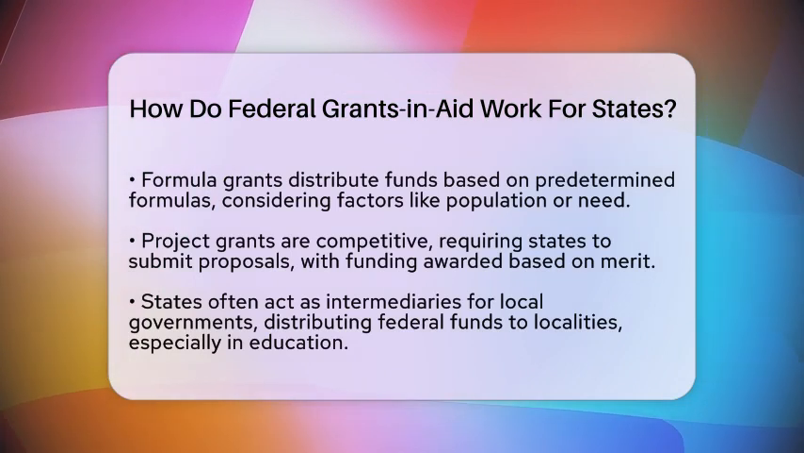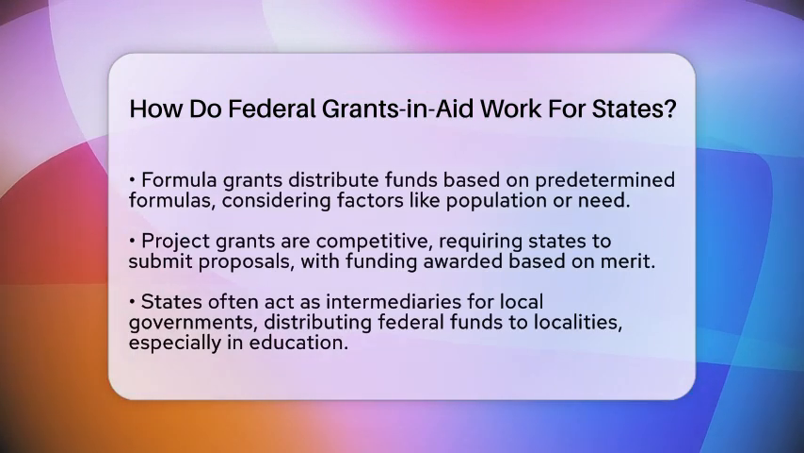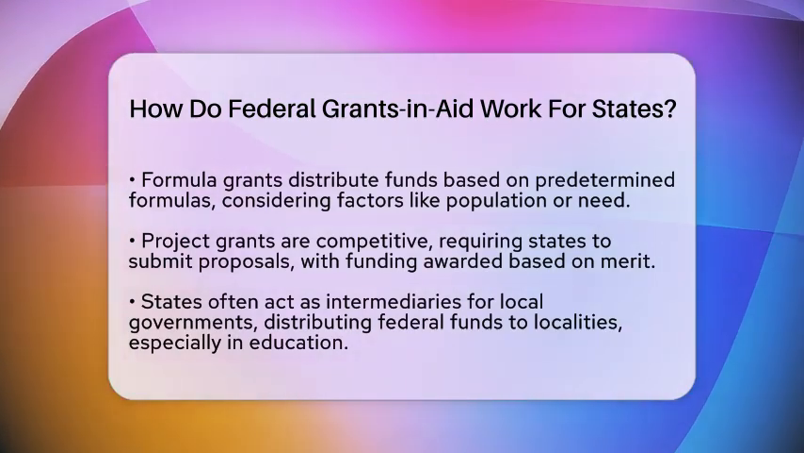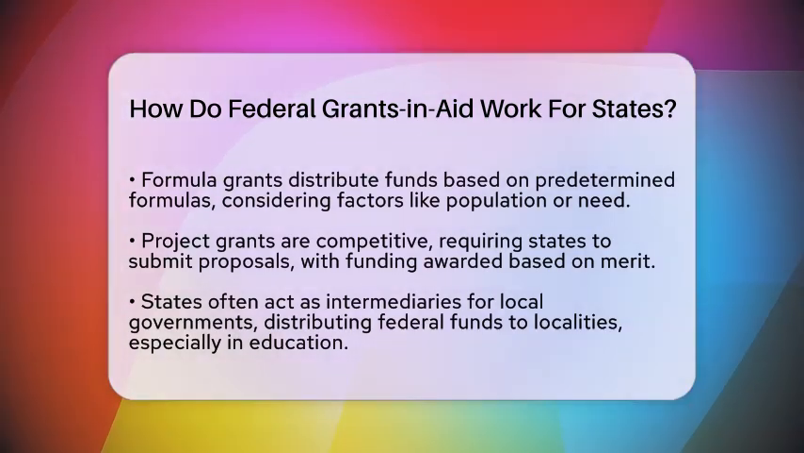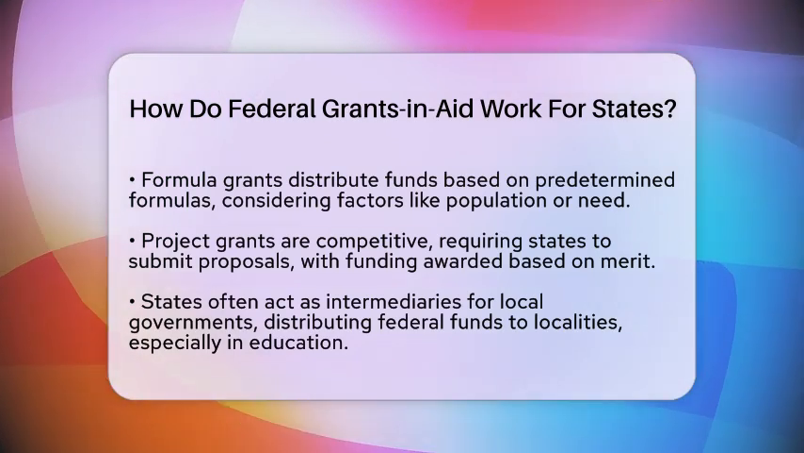When federal grants are meant for local governments, states often act as middlemen. The federal government sends funds to the state, which then allocates the money to localities. This is common in areas like education, where states manage the distribution and use of these federal funds.